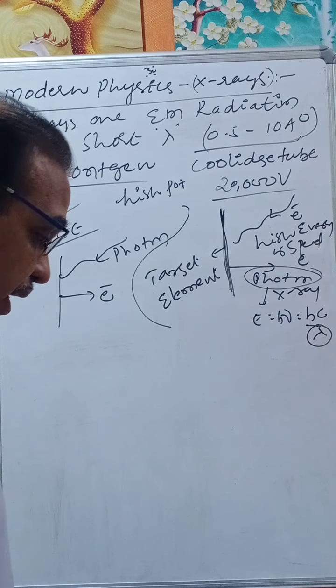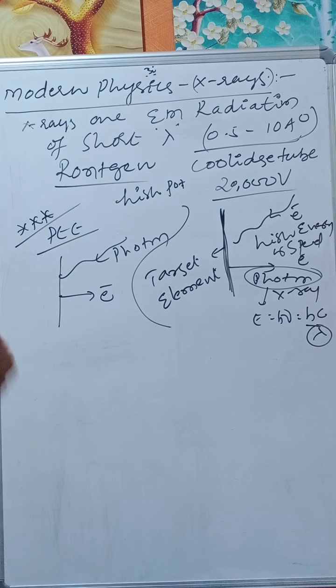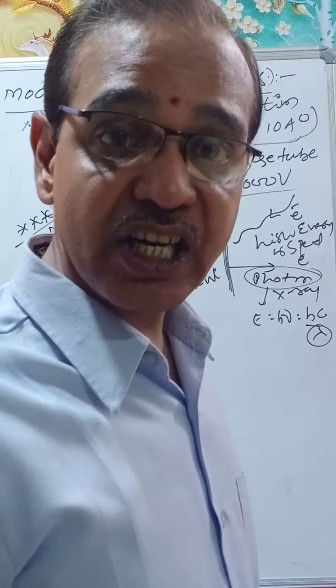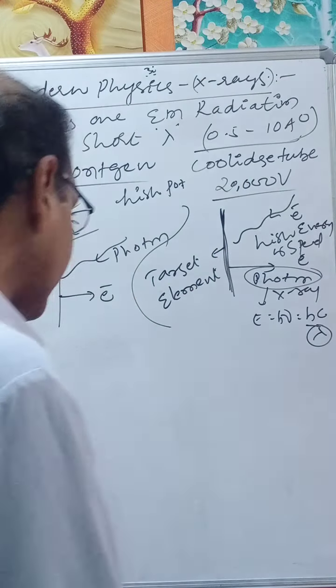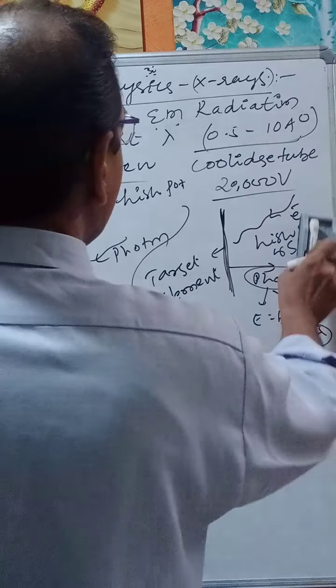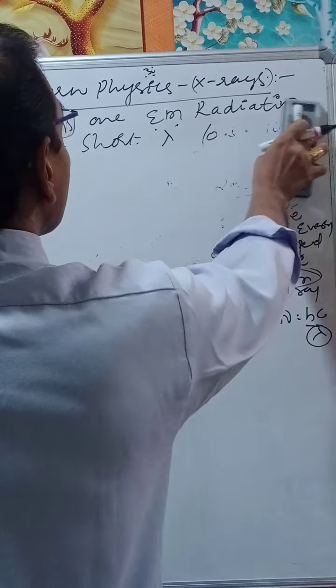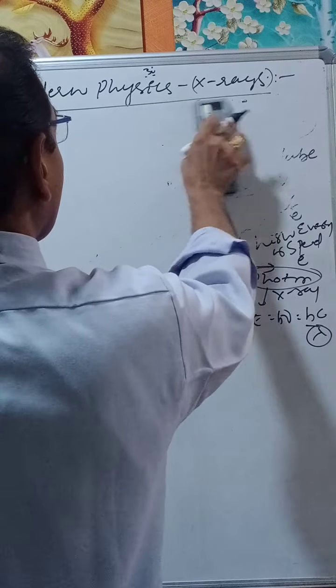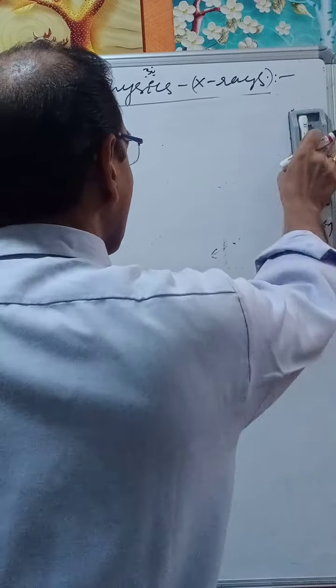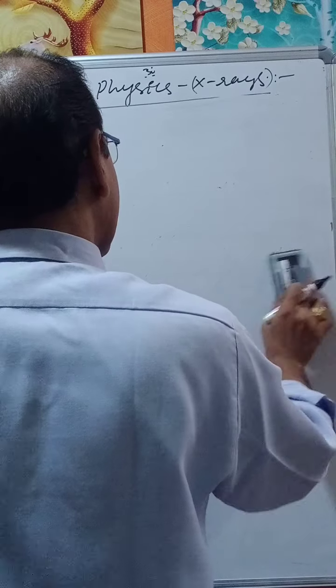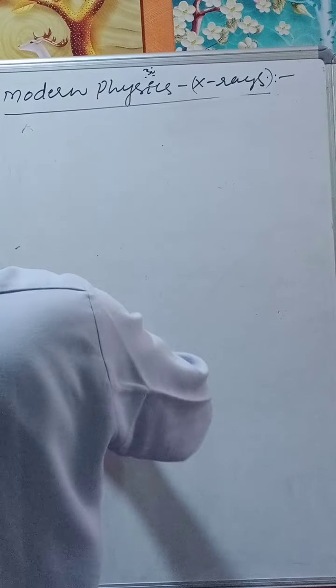Therefore, when a high energetic electron hits the target, the target emits some photons. Those photons we call X-ray photons, whose wavelength is of the order of 0.5 to 10 angstroms, very short wavelength.